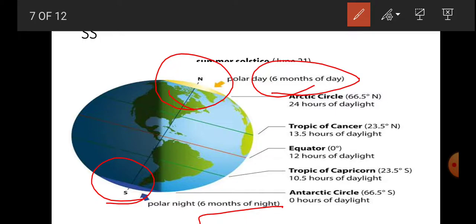It also happens due to the tilt of the earth. If the earth were straight, this would not happen. Both the poles would be receiving sunlight and both the poles would be having normal days like we are living in, like our areas in which we are living.